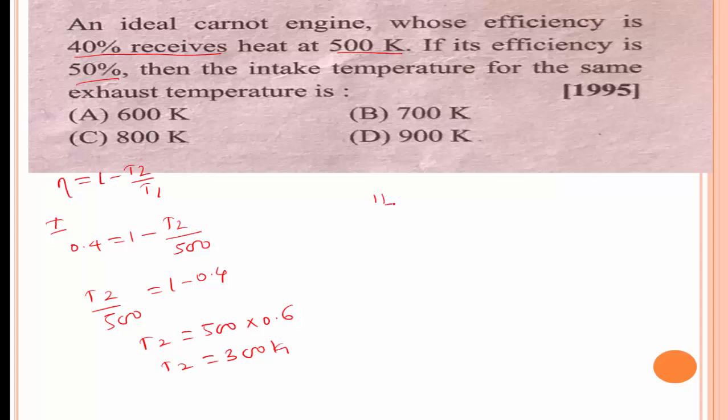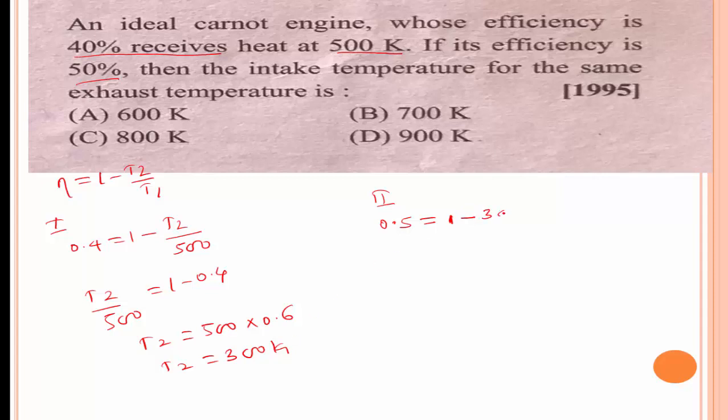But in the second case, if its efficiency is 50%, that means 0.5, then the intake temperature for the same exhaust temperature is needed. Here T2 is equal to 300.